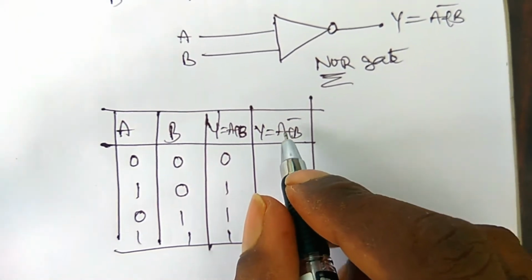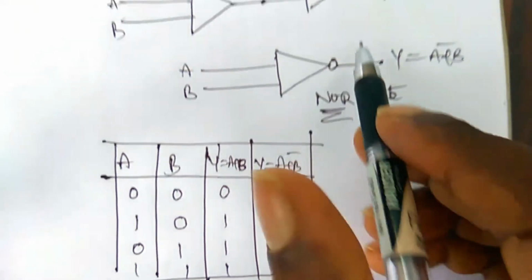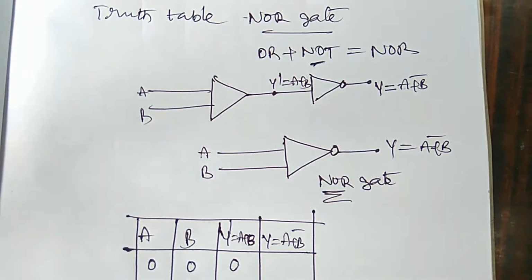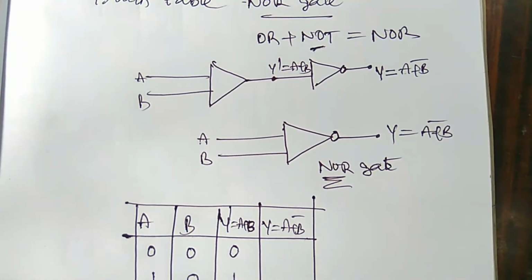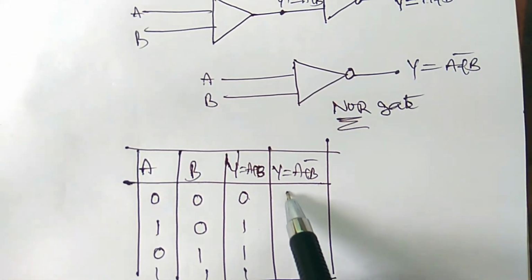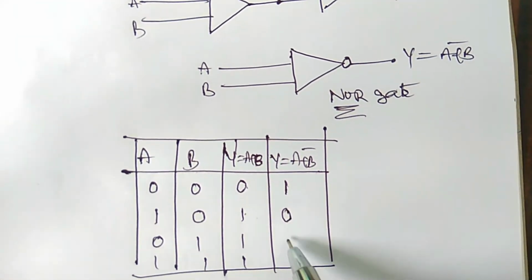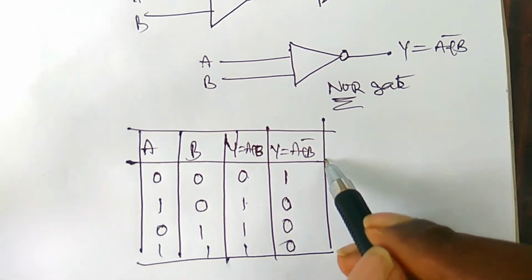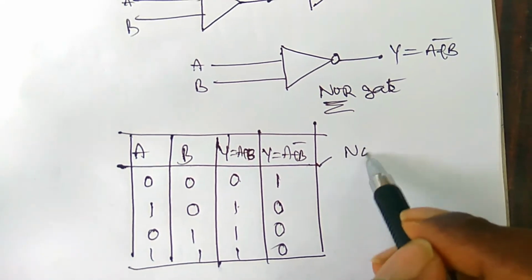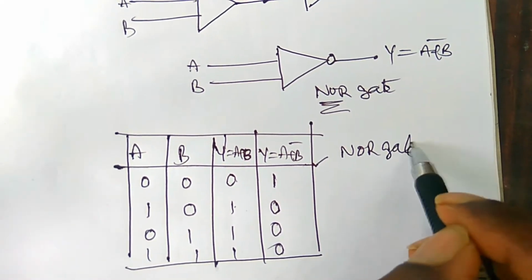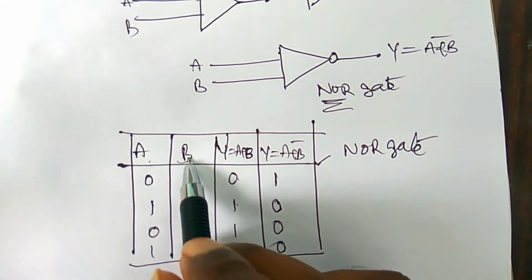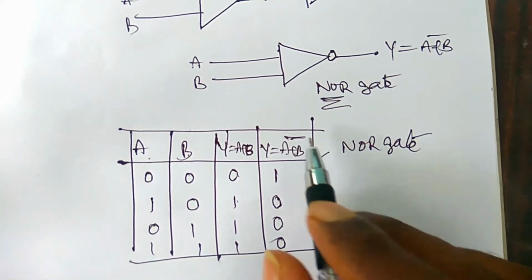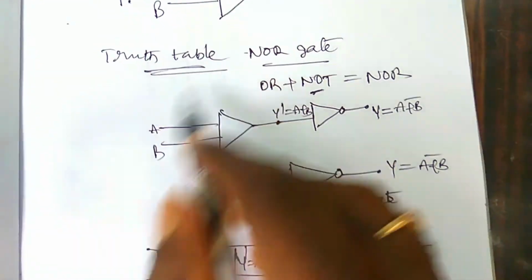In the output of the OR gate there is a NOT gate. NOT gate means if there is a low, it is converted to high, and if there is a high, it is converted to low. So this is the final output of the NOR gate. Just write A, B and A plus B bar. These three columns are enough for the truth table of the NOR gate.